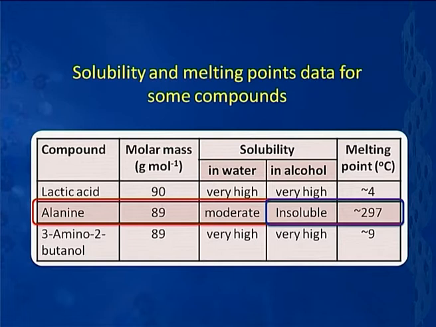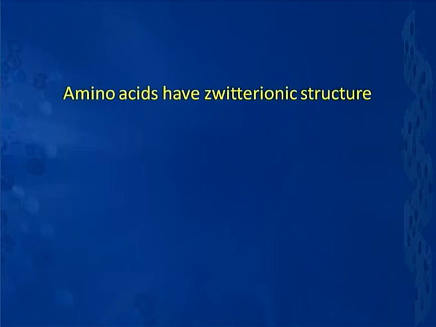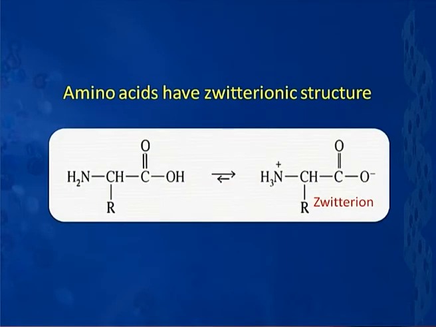Why so? What makes amino acids so different? How do I rationalize this kind of data? That rationalization can be done by assigning a zwitterionic structure to the amino acids. Let us see what it means. Basically, we can say that all amino acids have a zwitterionic structure. What is a zwitterion? Let us have a look at it.